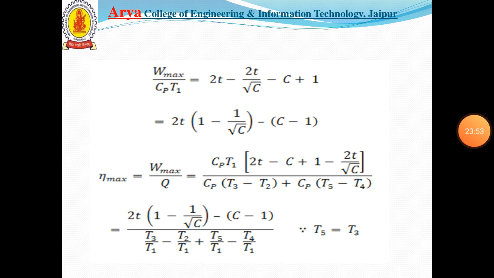By eliminating the compressor work part, we have the maximum efficiency of the turbine equal to 2t into (1 minus 1 upon root c) minus c minus 1, upon T3 upon T1 minus T2 upon T1 plus T5 upon T1 minus T4 upon T1, where T5 equals T3.